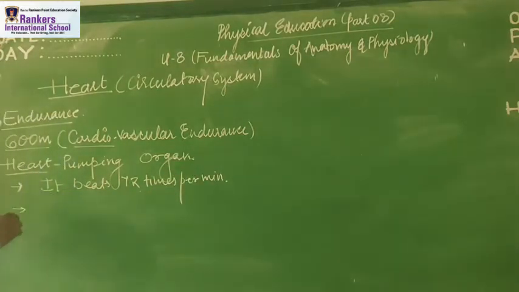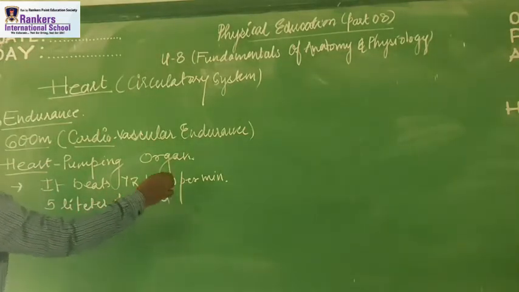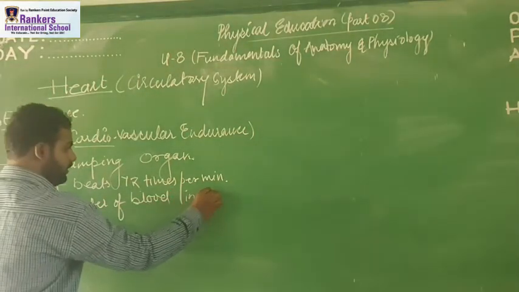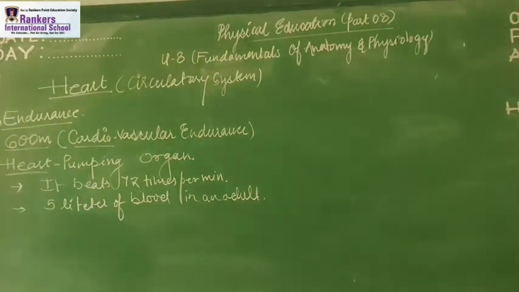If we talk about the average blood in a human being, there is about 5 liters of blood in an adult. Got it, students?